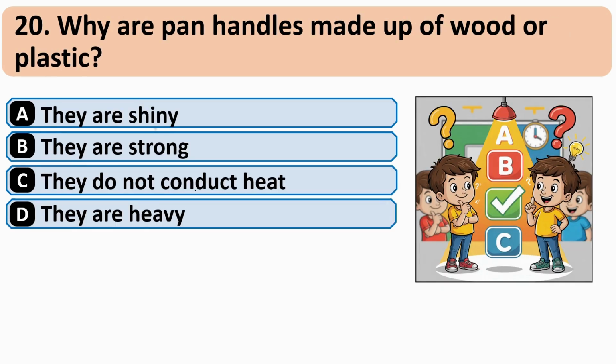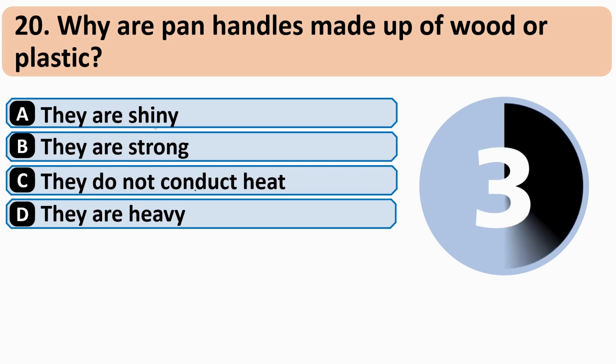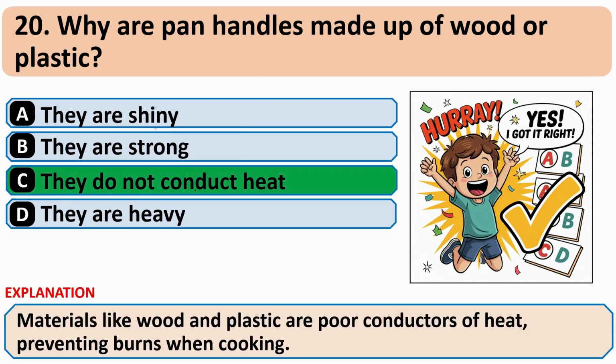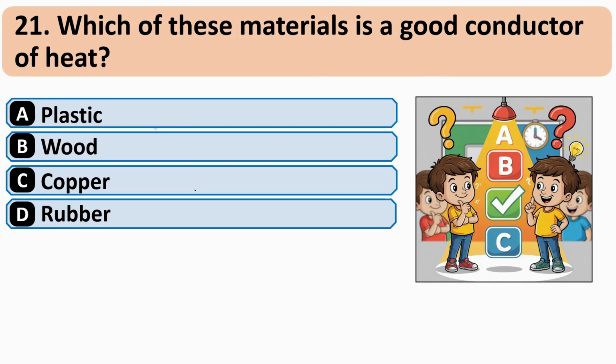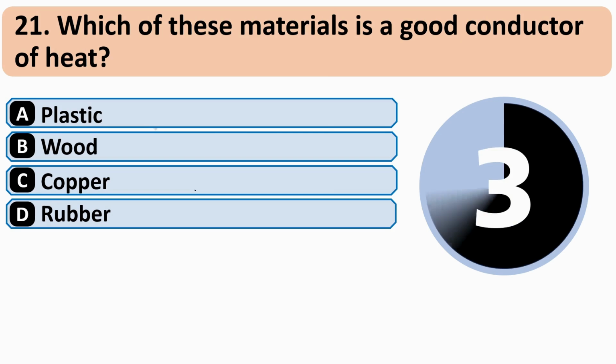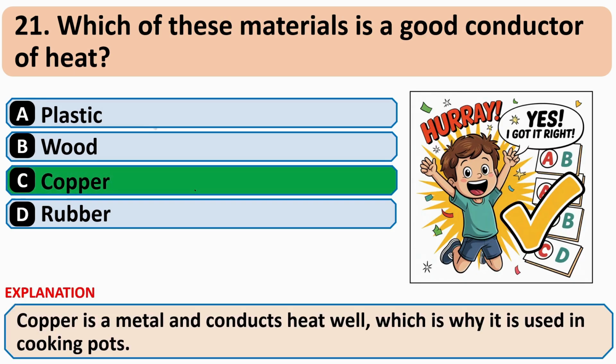Why are pen handles made up of wood or plastic? And correct answer is C, they do not conduct heat. Which of these materials is a good conductor of heat? And correct answer is C, copper.